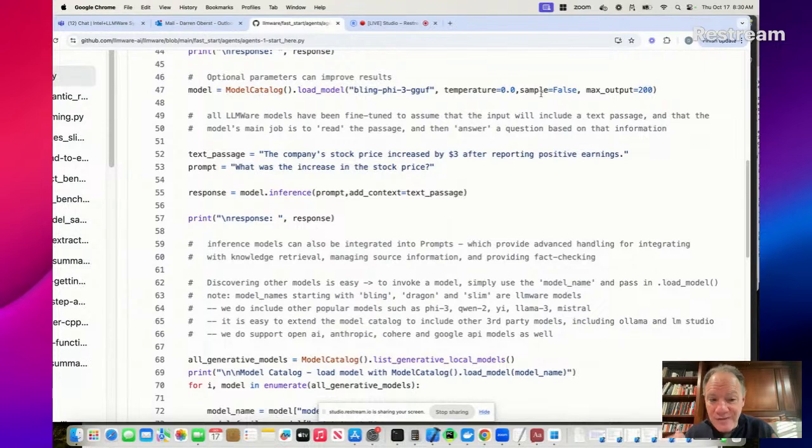If you have to give a demo, you have to give a school project, make sure that you turn sampling to false, because then you actually know the script that you're preparing, you're going to get consistently the same output. This won't solve the problem if your input is slightly different. If your input is slightly different, it is possible sometimes that you will get slightly different or even very different output. But if your input is exactly the same, you'll get exactly the same answer.